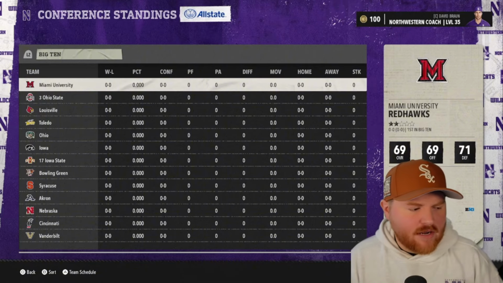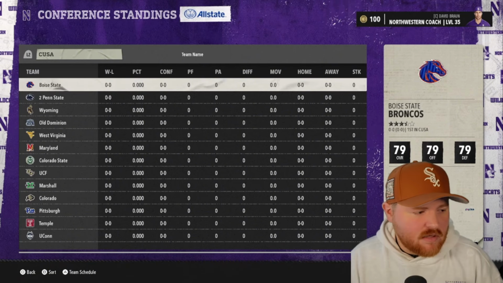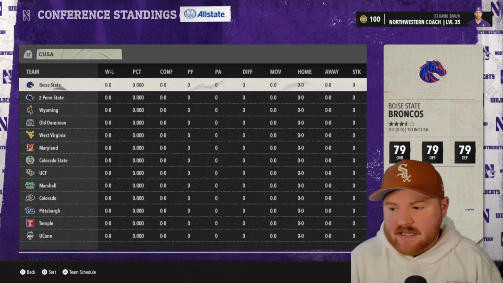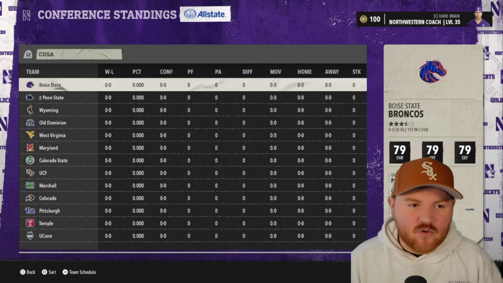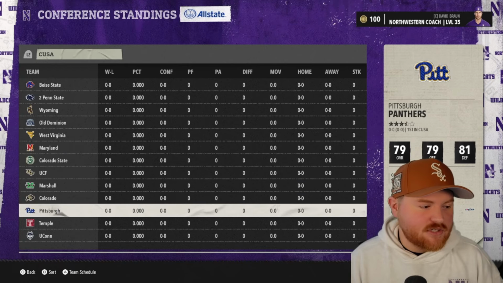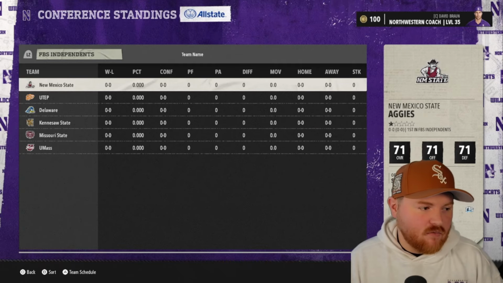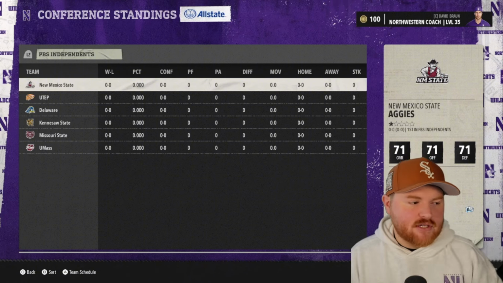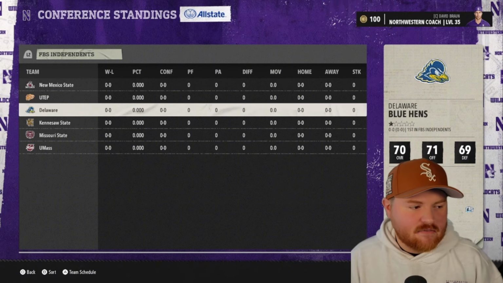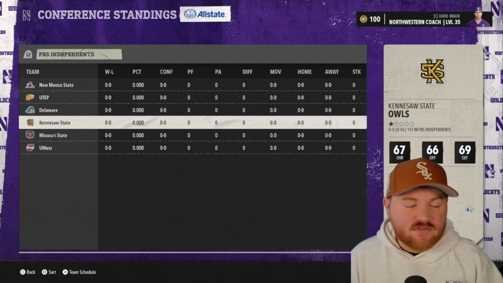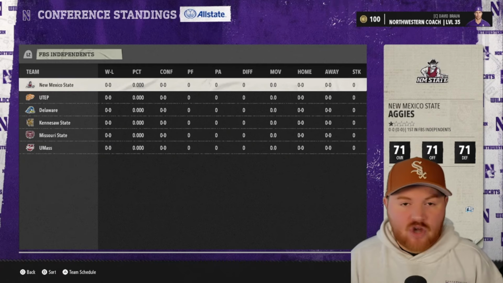The Big 10's centered around Ohio State and Iowa. This is the weirdest one because it's Penn State and Boise State because, again, Penn State has no rivals and many of the Northeastern teams are not that good. So it's filled with bad Northeastern teams, but that's what you have to do. The independents are the 6 teams outside of the top 130. Most of them are teams like Delaware, Kennesaw State, Missouri State that haven't been in the FBS for very long. And then, of course, there's a couple teams here that just always suck.